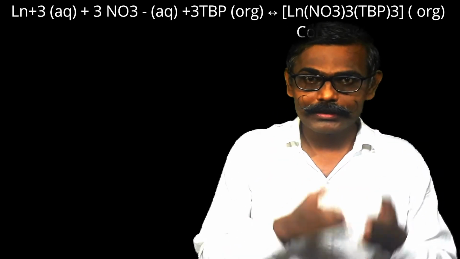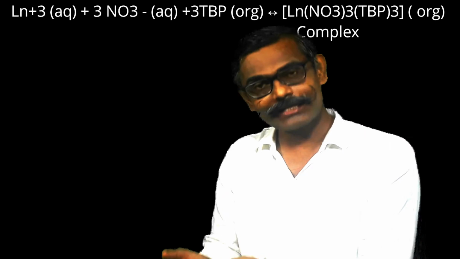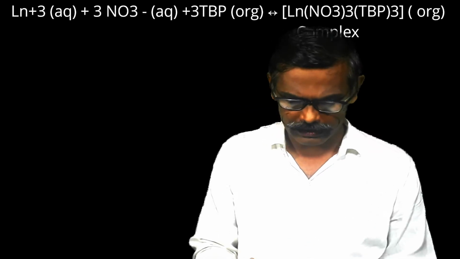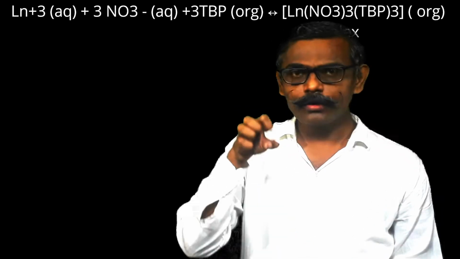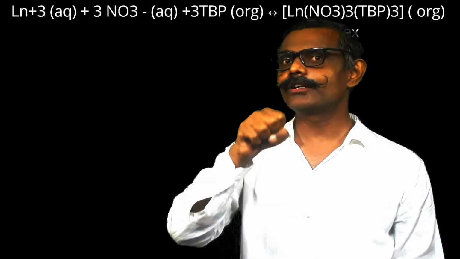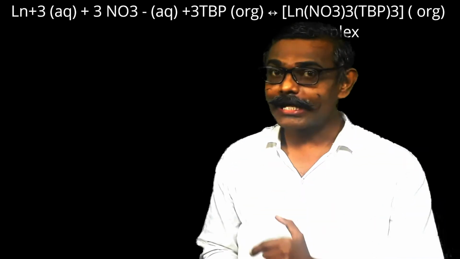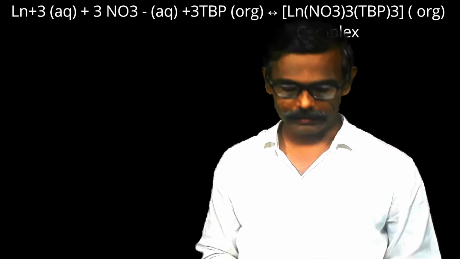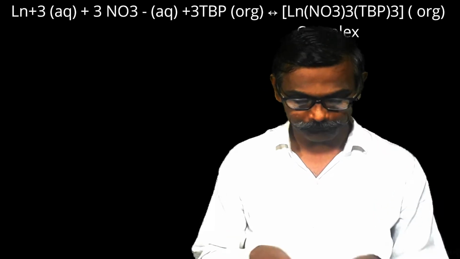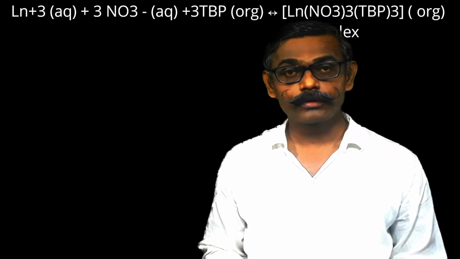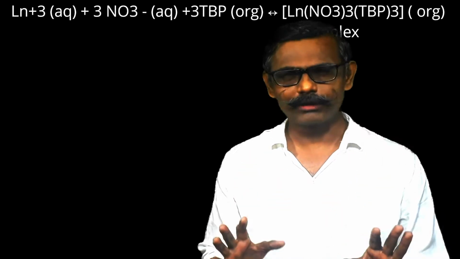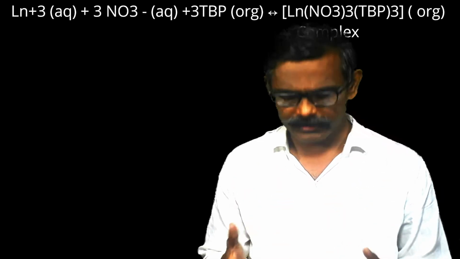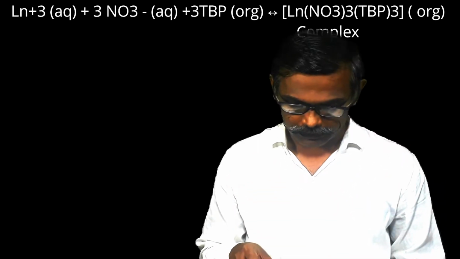Lanthanum plus 3 is there, cerium plus 3 is there, and lutetium plus 3 is there as the last. All lanthanoids are there. Out of that, selectively one lanthanoid will come. Which lanthanoid will come? You have to answer. Now see here, in aqueous medium, there are a total of 15 lanthanoids.